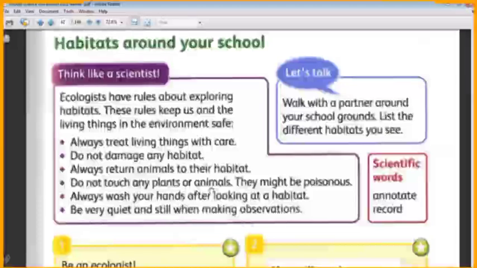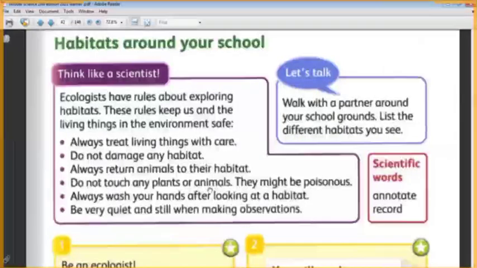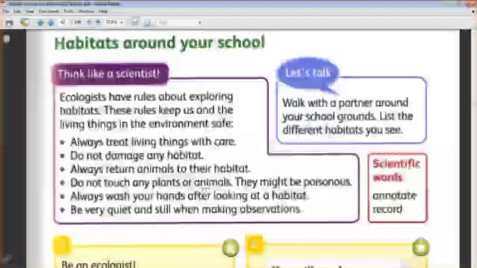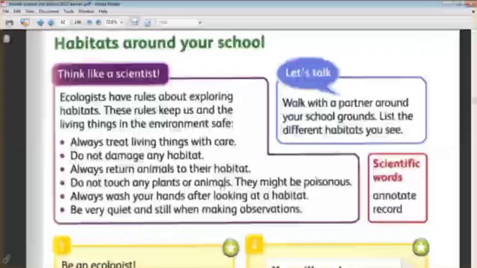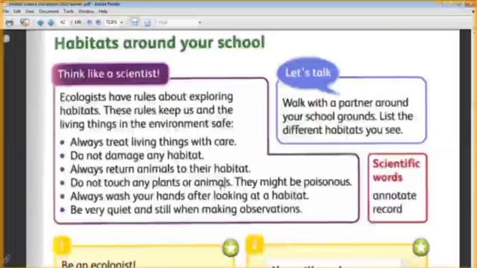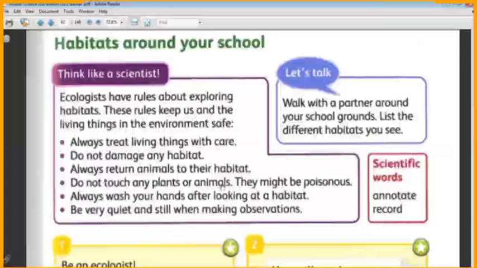Okay, another thing that makes us not touch plants and animals is that the animal may have some diseases. Will the diseases spread from the animal to us? Yes. So we must not touch them because they may have some diseases that may be passed to us and spread in humans. So don't touch plants or animals. We can observe them with our eyes without touching them. This is the fourth rule.